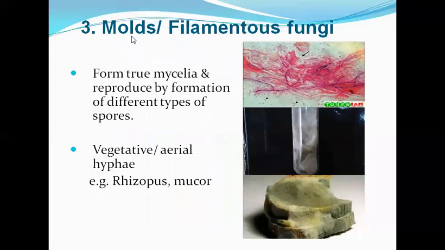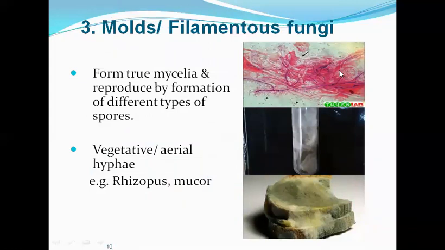Next, we have molds or filamentous fungi. These have true mycelia, and they reproduce by formation of different types of spores. They have a true hyphal structure and grow in filamentous forms.